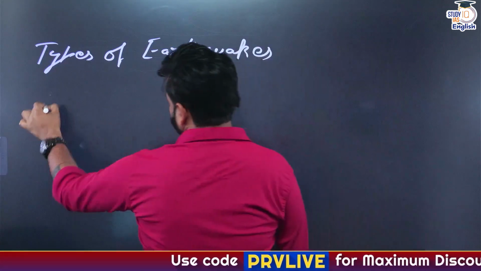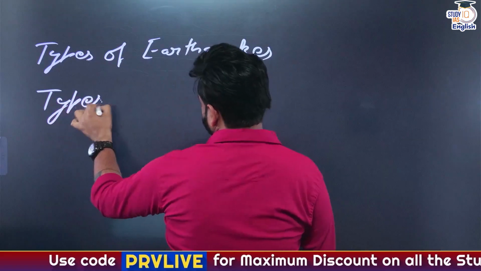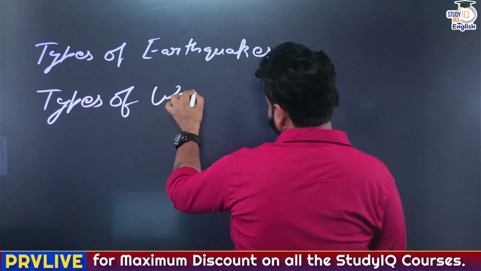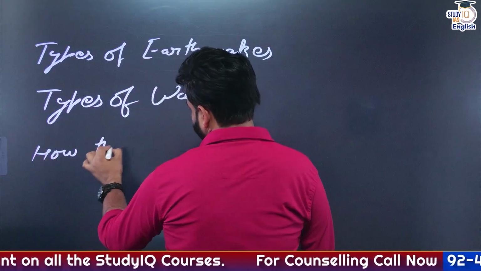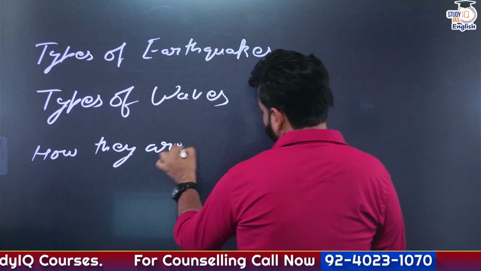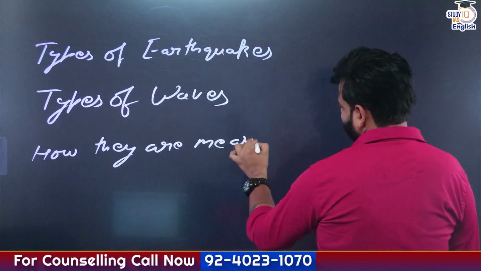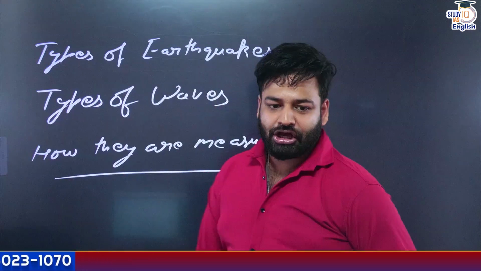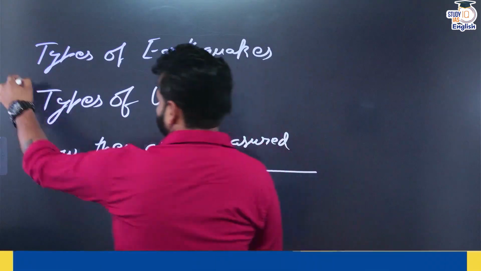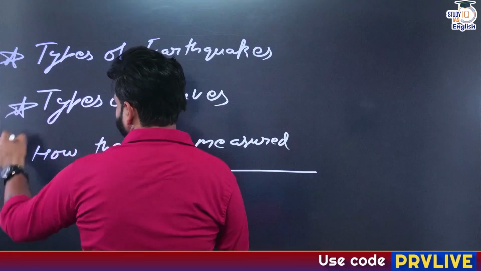Then we have to understand in depth the types of waves, and how they are measured, how the intensity is measured, what the Mercalli scale or the Richter scale is. So these are the 3 topics that are left to be discussed.